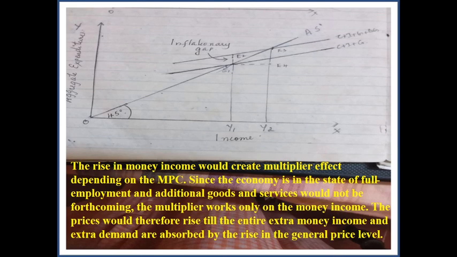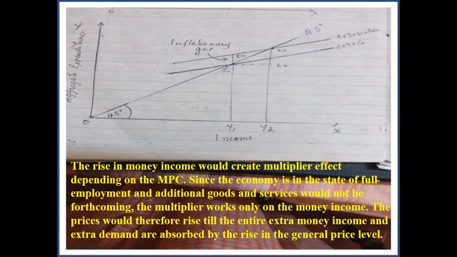So since the economy is in the state of full employment, additional goods and services would not be forthcoming. The multiplier works only on the money income, because output cannot be increased. The prices would therefore rise till the entire extra money income and extra demand are absorbed by the rise in the general price level. So, extra money income and extra demand are absorbed in the general price level.